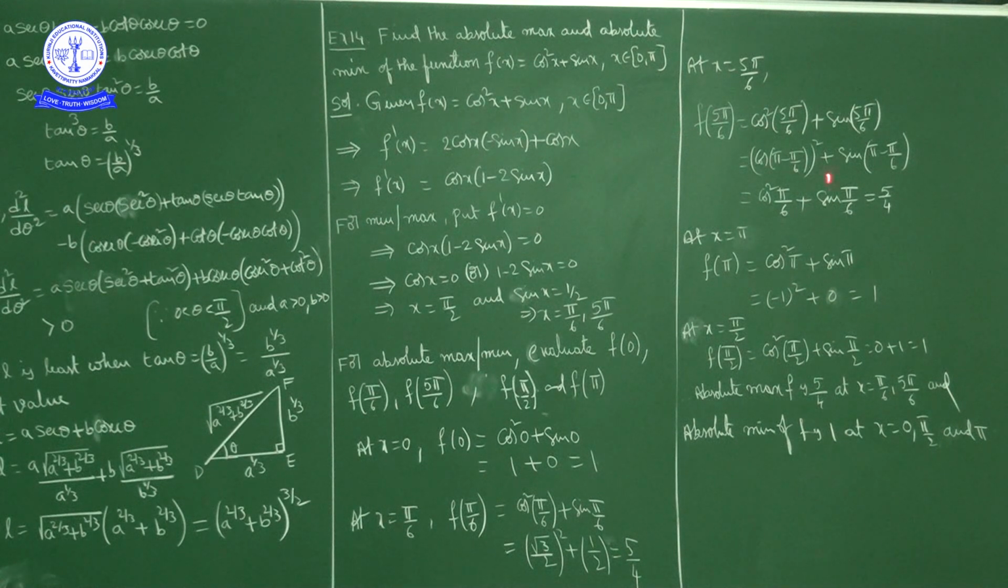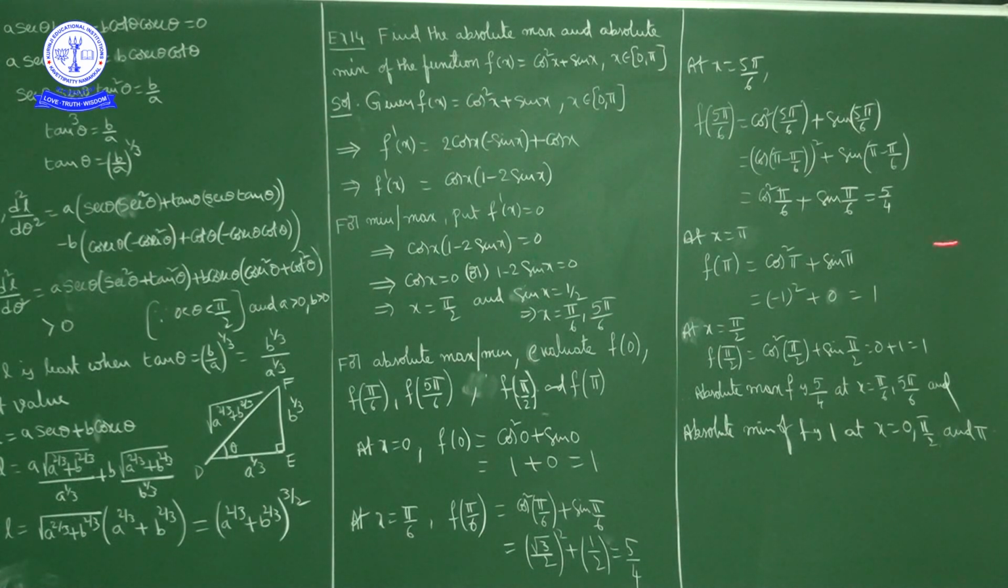Next, at x equal to 5 pi by 6, f of 5 pi by 6 is cos square 5 pi by 6 plus sin 5 pi by 6. Cos 5 pi by 6, what we can get? Cos of pi minus pi by 6, square is there. Plus sin 5 pi by 6 is sin pi minus pi by 6. In the second quadrant sin is positive, so sin of pi minus theta is sin theta, so this is sin pi by 6. Now cos pi minus pi by 6 is minus cos pi by 6, but because of the square it is positive, cos square pi by 6. Now already we found cos square pi by 6 plus sin pi by 6, how much we got? 5 by 4, okay.